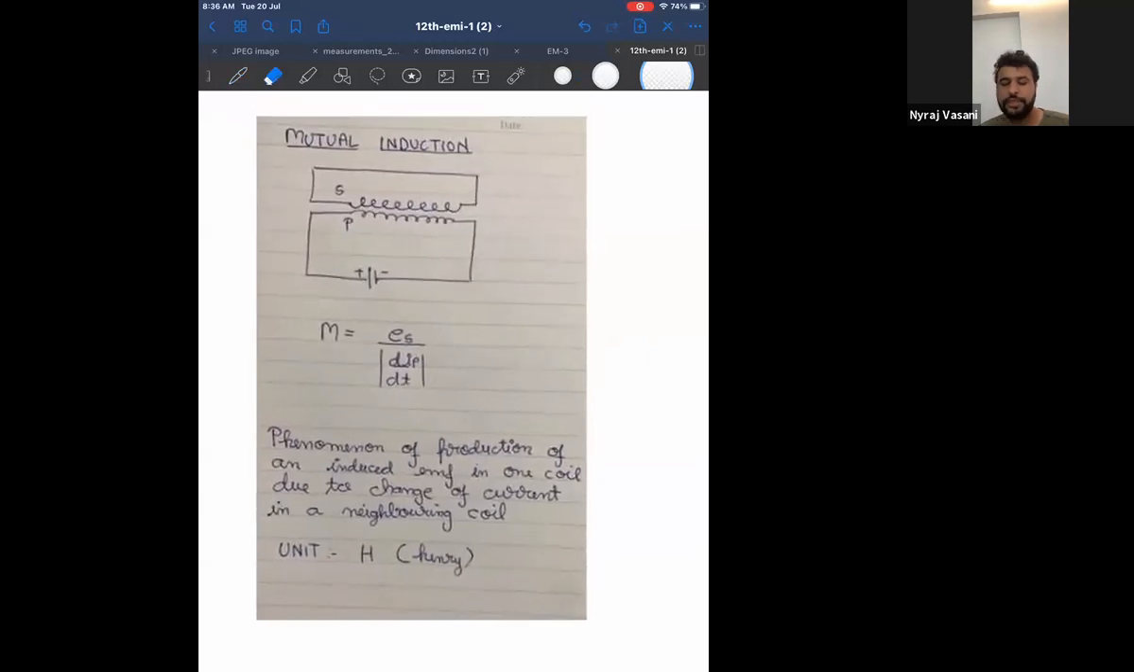So this is your mutual induction section. Write it as it is. Diagram, formula, definition, unit. Start.